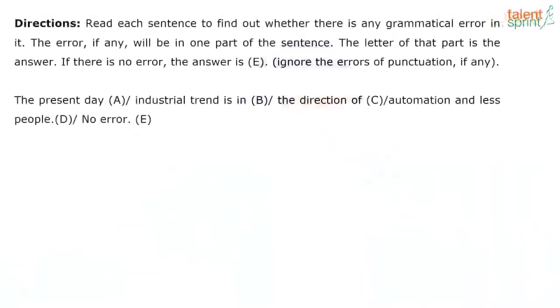So I don't need to change that there, right? The present day situation, or the present day crisis, or the present day issue, right? You have sentences starting like that, which is focusing on what exactly is happening right now in these times. That's the meaning it's bringing in, right? So you don't have to change that. So the present day industrial trend is in the direction of automation, and my error in fact is in part